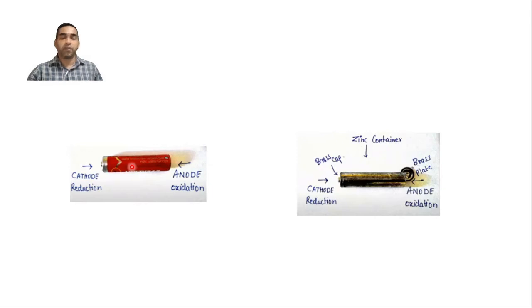So if you open up that outer layer, that is made up of some plastic or some polymer material, then you see the inside part like this, right? You'll be having a brass cap, and immediately after this you will see this zinc container. It's made up of zinc, and you have a brass plate again at the bottom, this kind of brass cap here, and again cathode and anode.